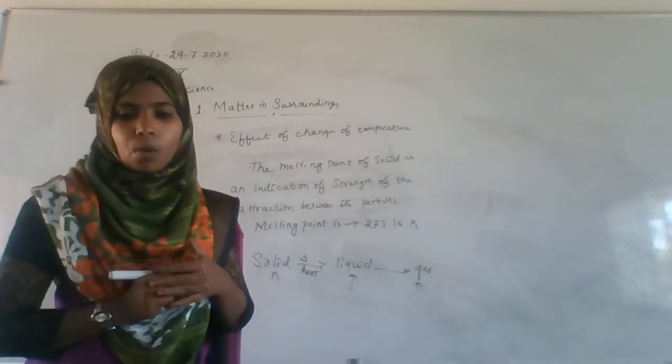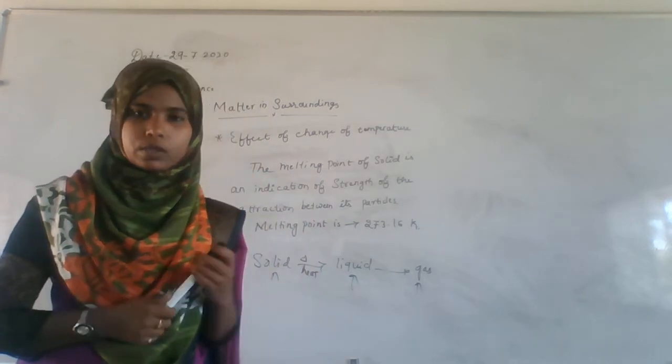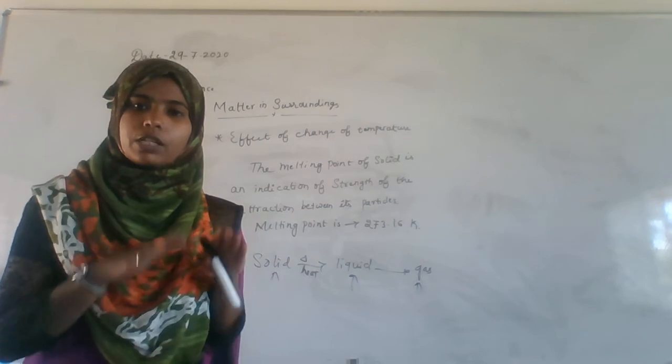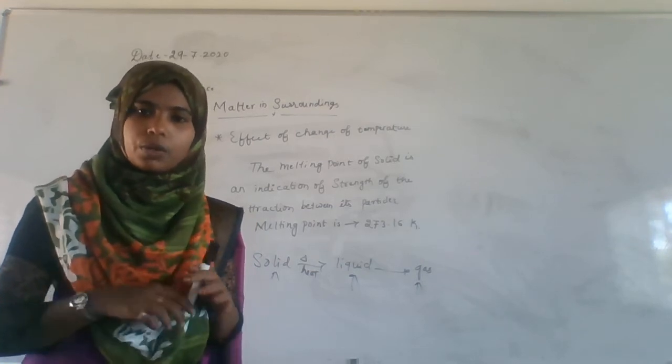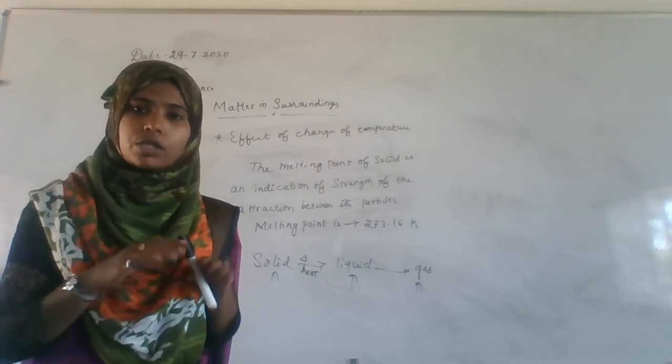Okay, and when we supply heat energy to the water, the particles start moving even faster. Whenever you apply more heat, the water will show a vibrating force. You may have seen, when the water is boiling, the vibration in the water.